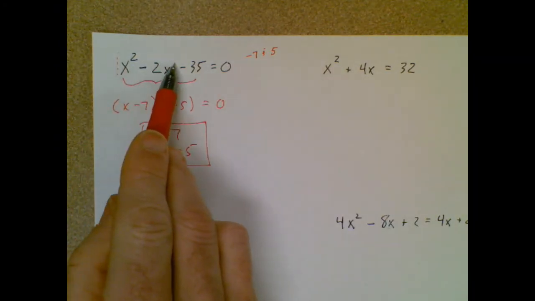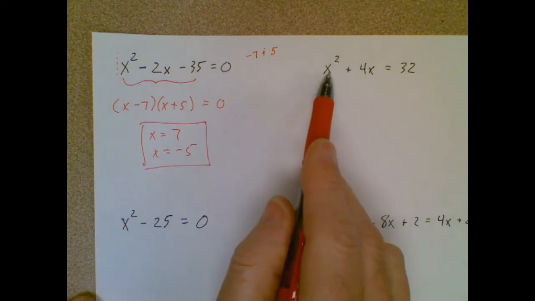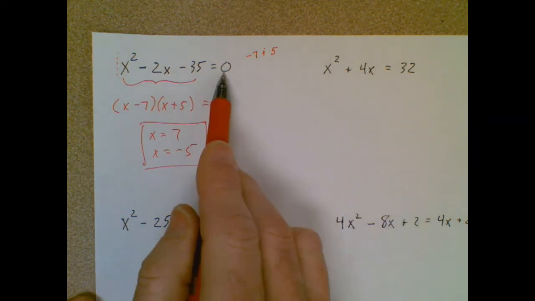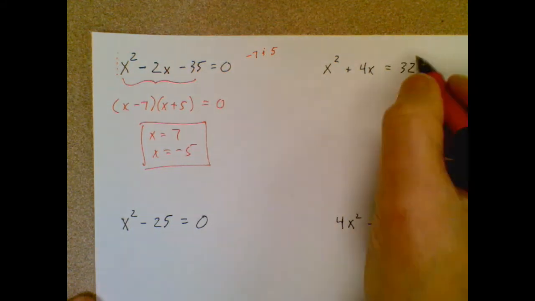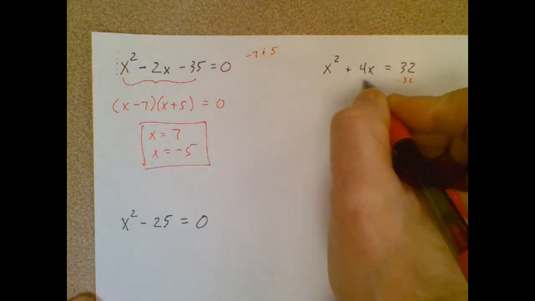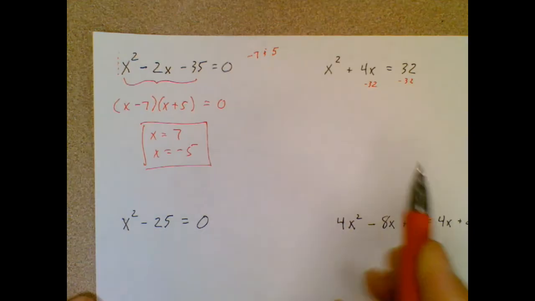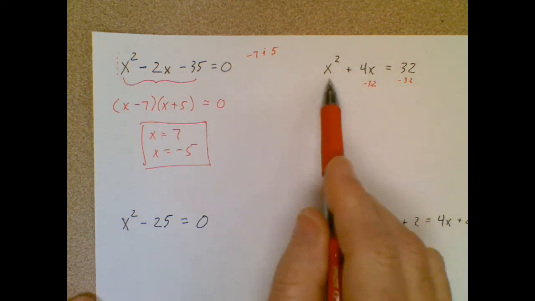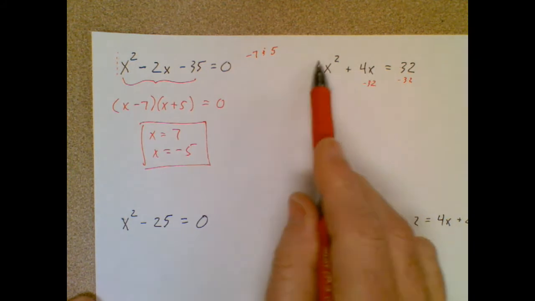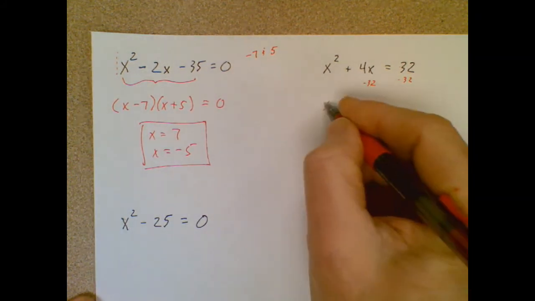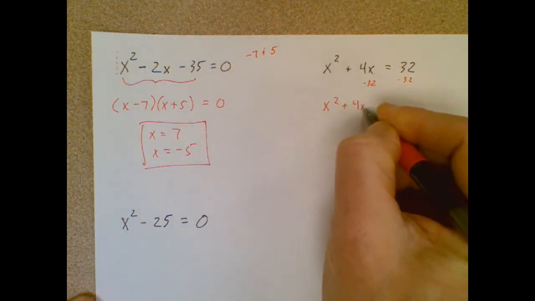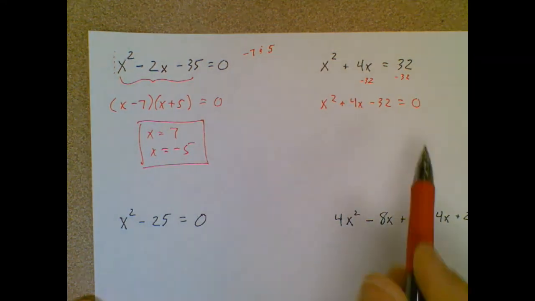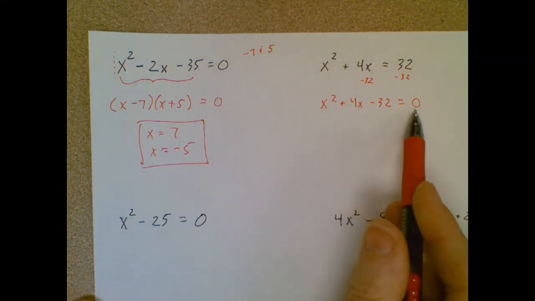Now if I look at this one over here, it's not in standard form. The exponents are not descending from largest to smallest. Here I've got something over on the other side, and I need it to be a 0 on the other side for this technique to work. So I take the 32 and I move it to the other side. It's a +32, so I do subtract 32. Notice there's no like terms. There's no other integers over here for this to combine to. So if I can't combine it with like terms, it's actually easier. I just write it. Now I have that in standard form, set equal to 0.